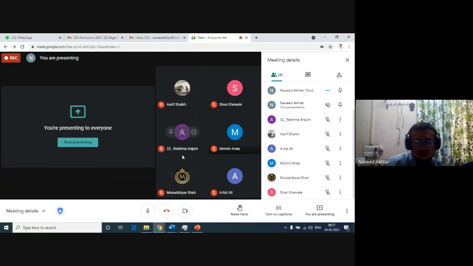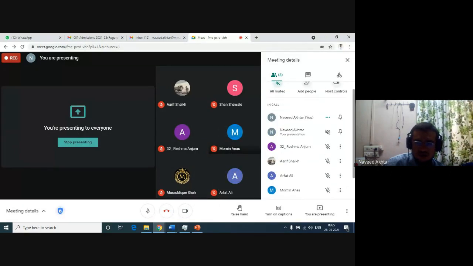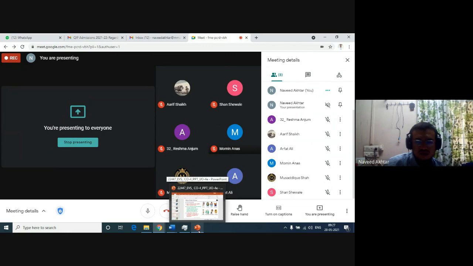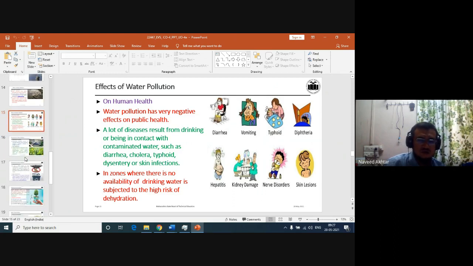All the students are requested to open their camera so that proper students are attending the lecture. I can see some of you just joined and are working here and there. That is not good. After joining the lecture, you should be present and attentive, with your notebook, pen and paper, so that if there are some points you want to search or study in more detail later on, you can write them down in your notebook.